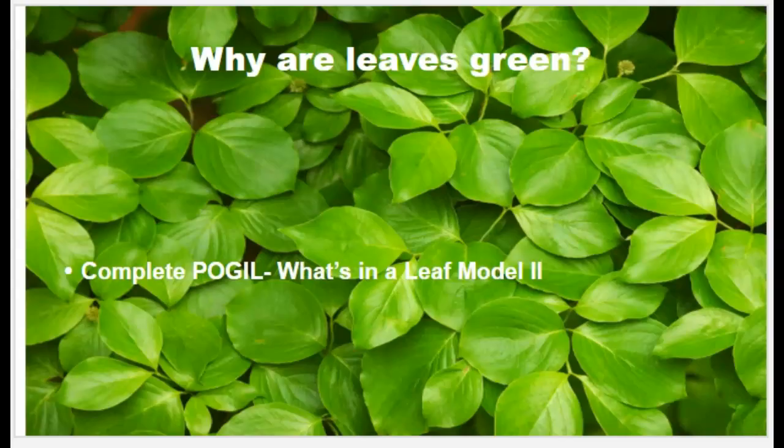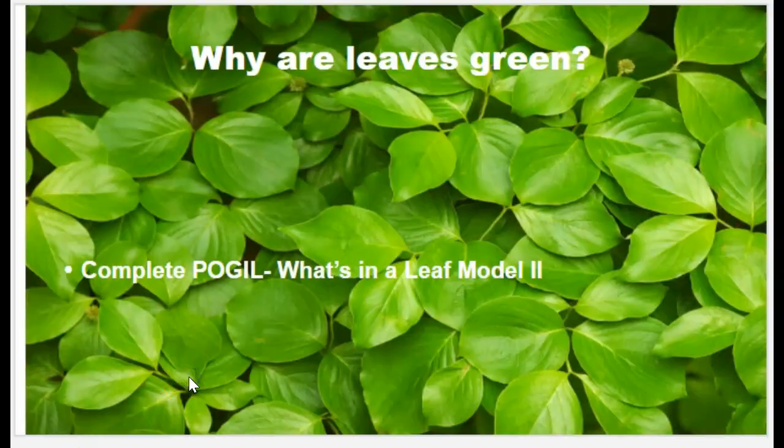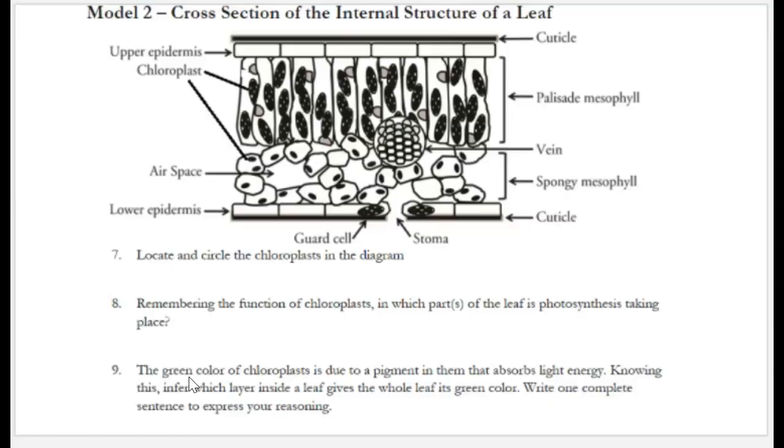Okay, please work on POGIL Model 2 on page 11. When you finish those questions, that would be question 7 through 9, come back and check with the video here. All right, if you finish questions 7 through 9, we're going to move on. For question 7, locate and circle the chloroplast in the diagram. Hopefully you found the word chloroplast and noticed where the chloroplasts are located. In other words, are they at the top of the leaf, in the middle of the leaf, or towards the bottom of the leaf? That's important.